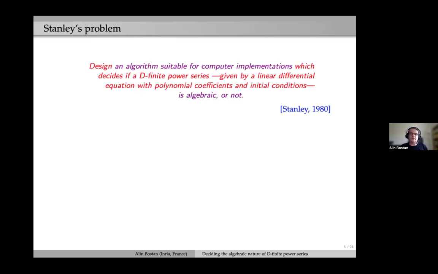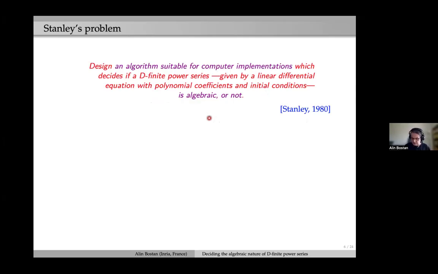Okay, so the central problem in what I will discuss is the following. I will call it Stanley's problem because it arises in his paper from 1980. At the very end, he states several open problems, and one of them, probably the last one, still unsolved before this talk, let's say, is: design an algorithm suitable for computer implementations that decides, given a D-finite power series by a linear differential equation, as usual, with polynomial coefficients and initial conditions, if it is algebraic or not.